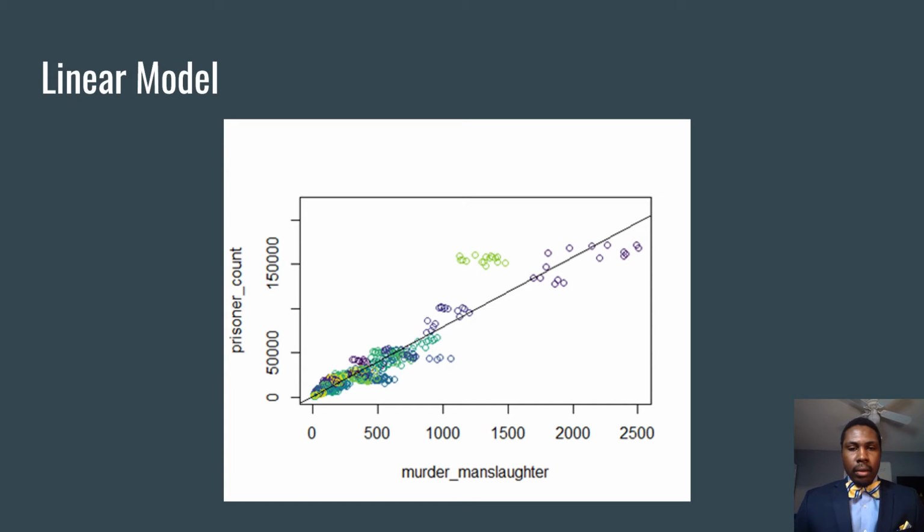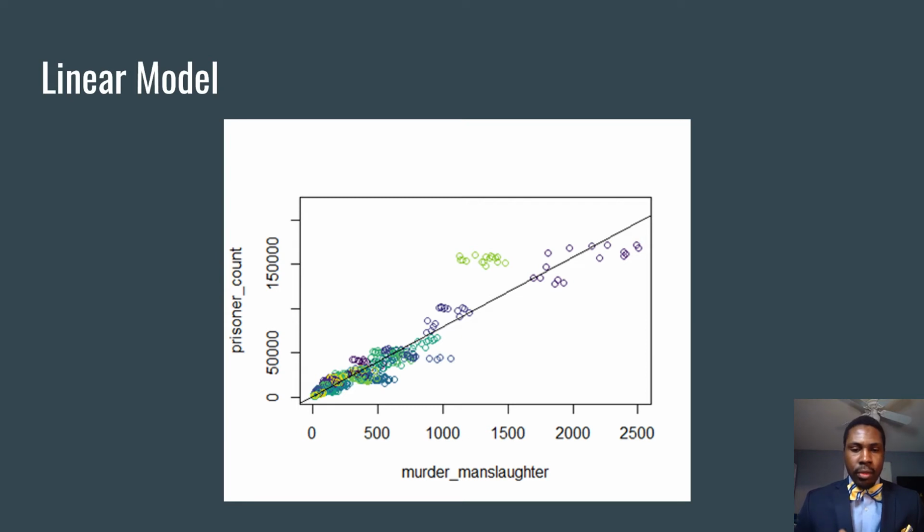Here's my linear model, and in my linear model, it looks like as the number of murder and manslaughter charges increase, so does the prisoner count. You can see it's pretty clustered between 500 and 1,000, but as it gets towards 1,300 or 2,000 or 2,500, it tempers out.